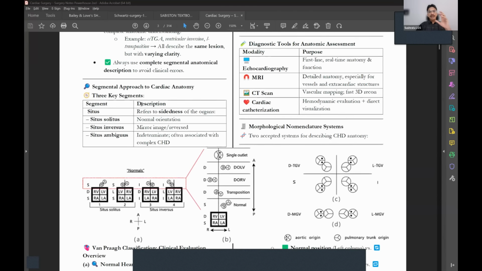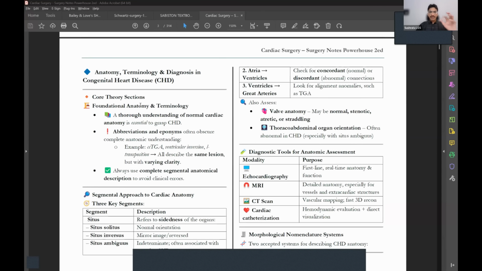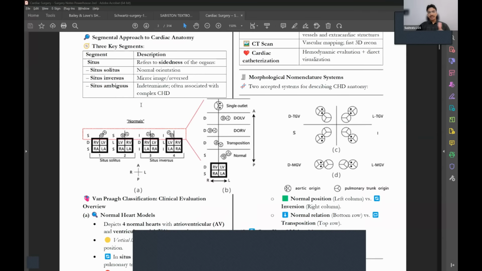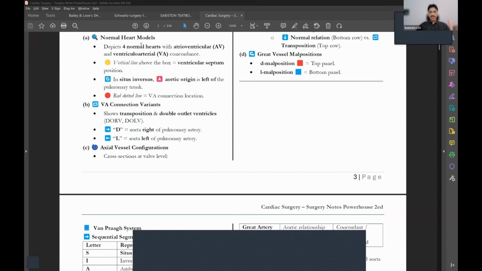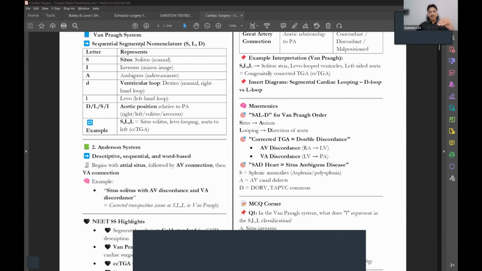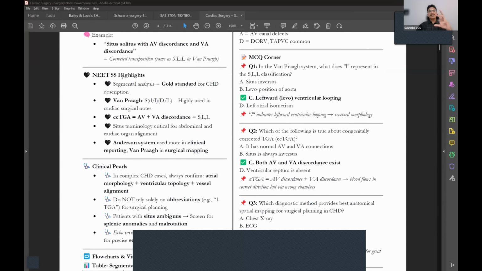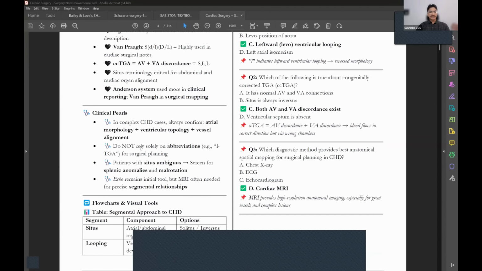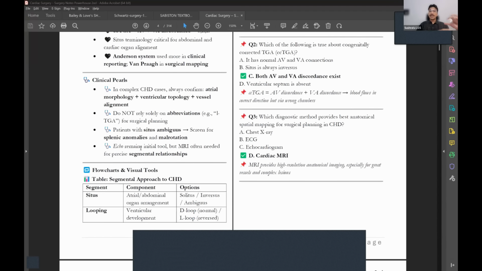What I have designed and kept in mind is that when you are going through these notes and reading the theory, once you have read the theory, gone through the image and the explanation, then you come to the NEET SS highlights, which will be important points from the core theory. You have a reinforcement here. Then we have the clinical scenario oriented points mentioned, which will give you an idea about that topic, and this is basically how a subtopic has been divided.